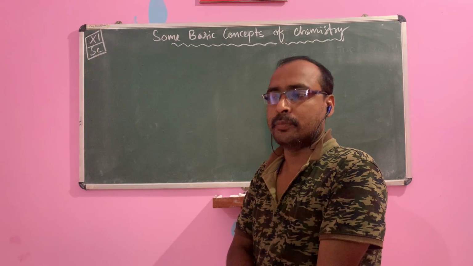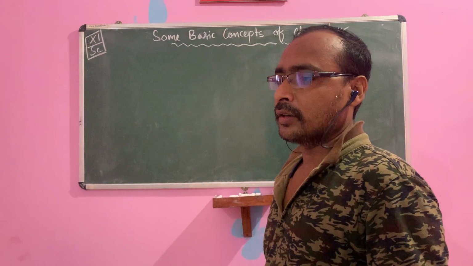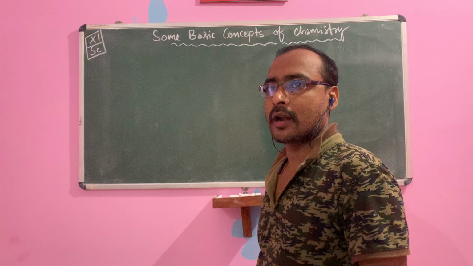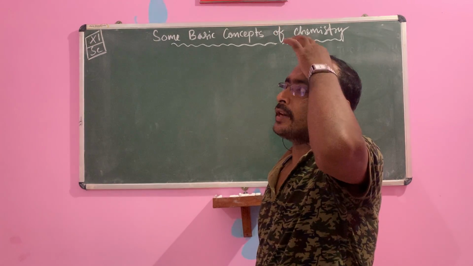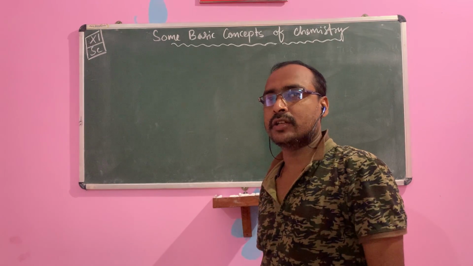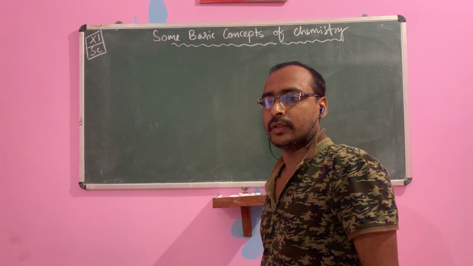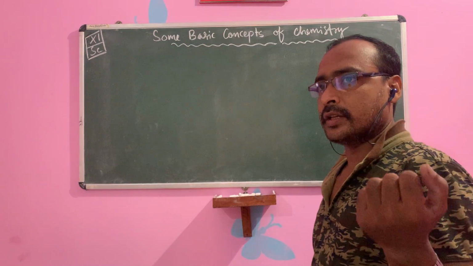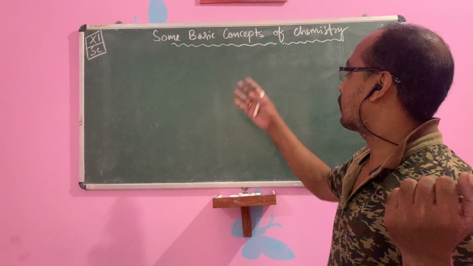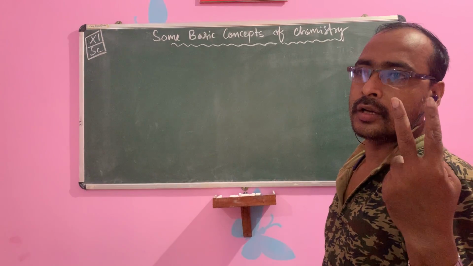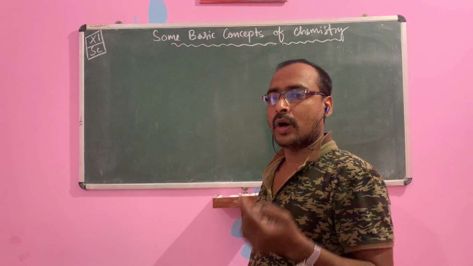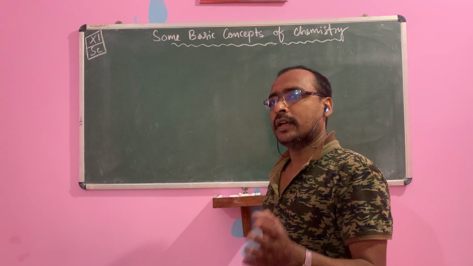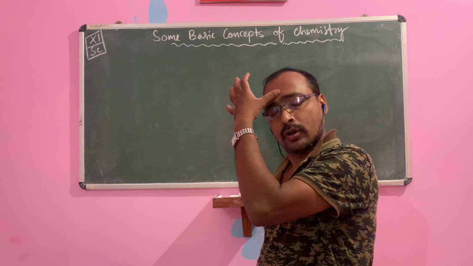You know that in the previous class, that is class 10, you studied carbon and its compounds. All of you have read that. The first lesson there is also a basic concept, in organic compounds. In this part 1 also there is a basic concept, some basic concepts of chemistry. So there are two parts, part 1 and part 2. Part 1, that is your book number 1, consists of 7 lessons. Similarly, part 2 also has 7 lessons.